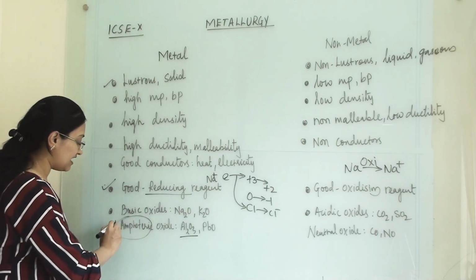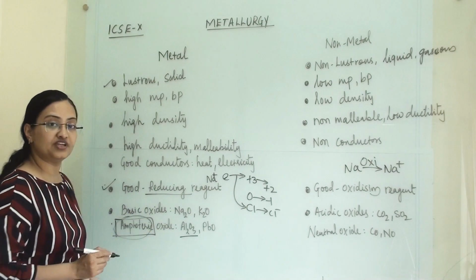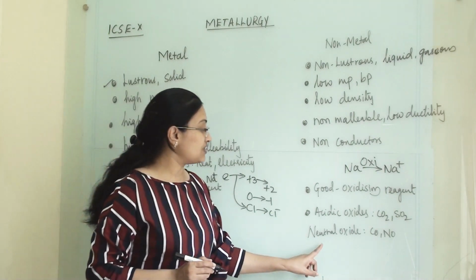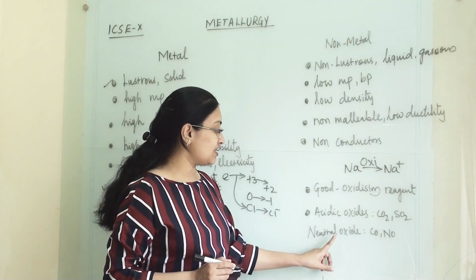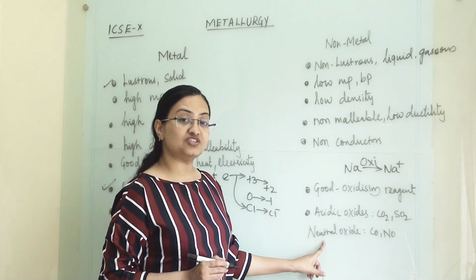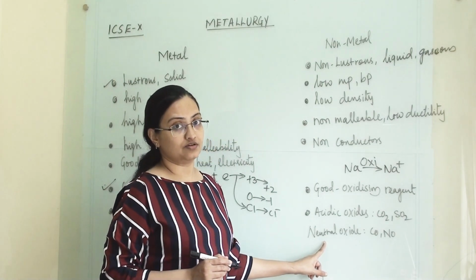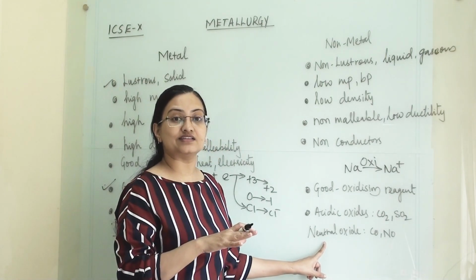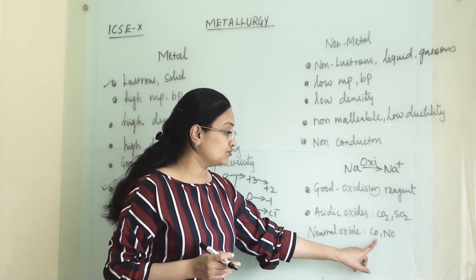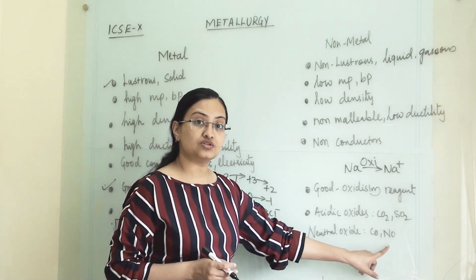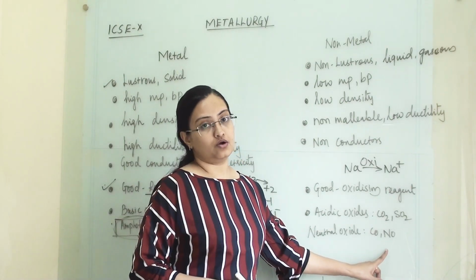Those oxides are termed amphoteric oxides. Non-metallic elements also produce oxides which are neutral in nature, meaning they are neither acidic nor basic. Those oxides are carbon monoxide and nitric oxide.